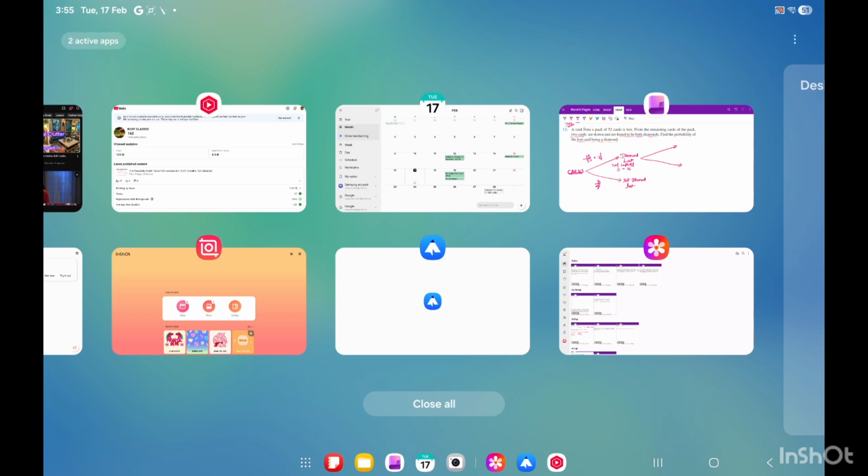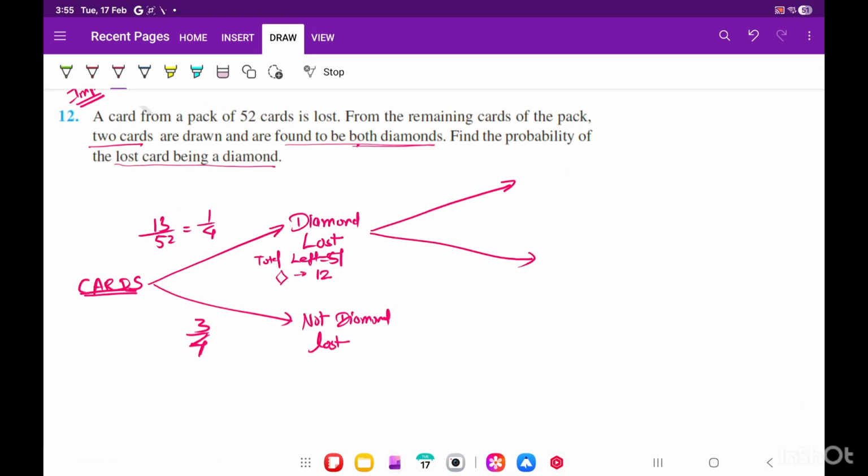So you have to find the probability that a diamond is lost and both drawn are diamonds. Both are diamonds, correct? For both diamonds, the first diamond is 12 by 51, right? Because 1 is gone, so 12 are left over, and out of 51 there are 12 chances that the first one is diamond.